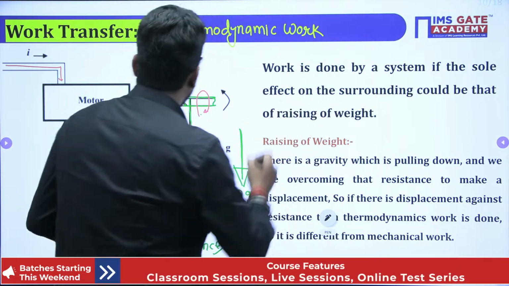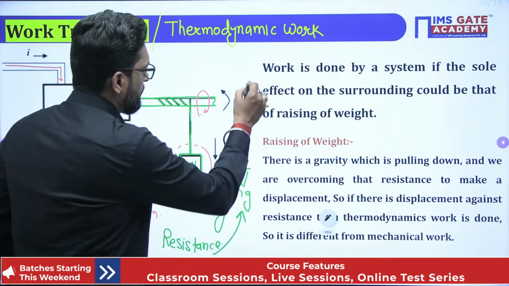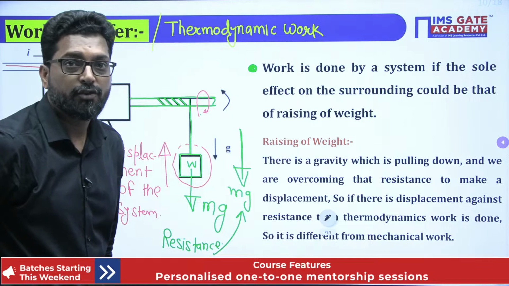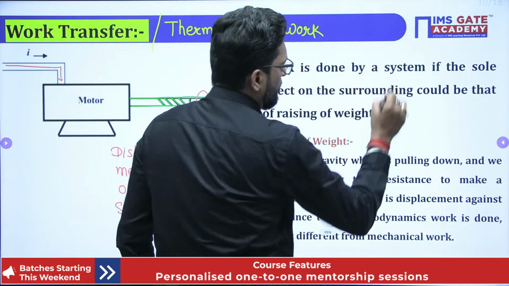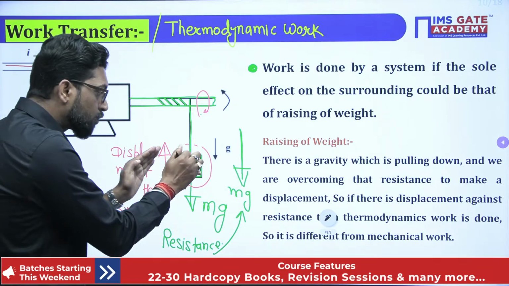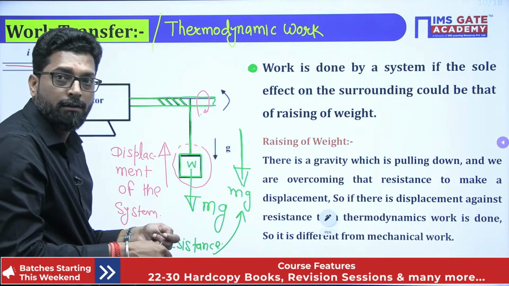Now, what is that? This is a very important line. Work is done by the system. This is our system, so the system will do work.